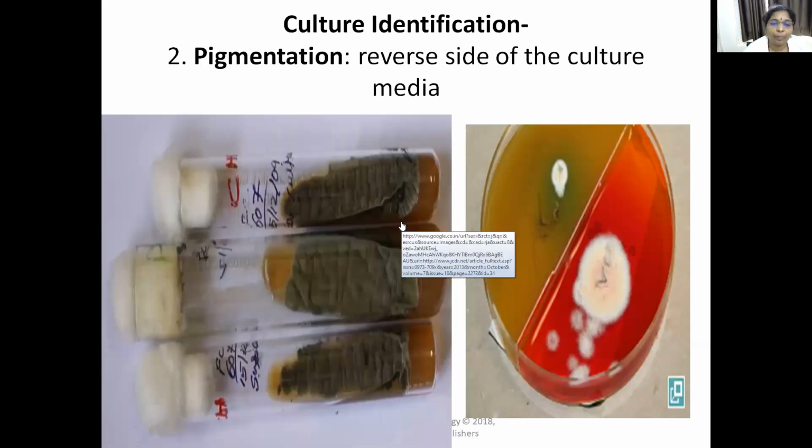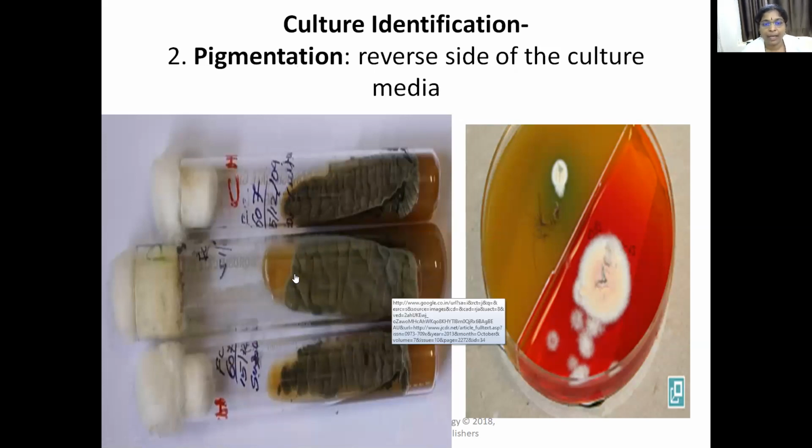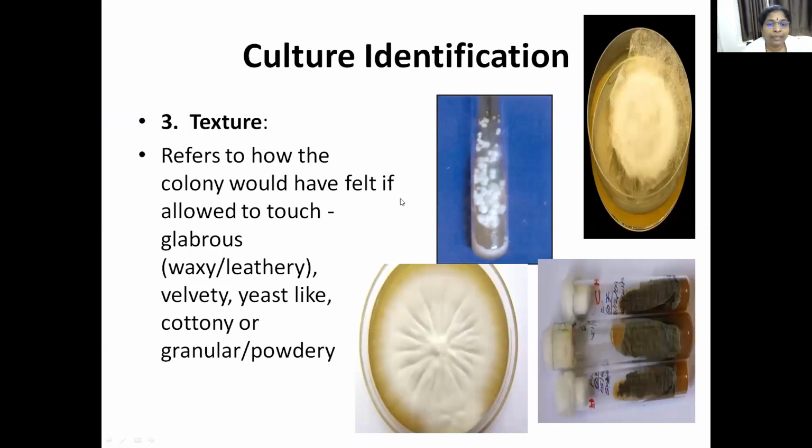The second macroscopic feature you can identify is pigmentation. Pigmentation you can see at the back of the fungi. At the back side of the tube, we can observe the pigmentation, whether it is black in color or red in color. Some fungi, Dematiaceous fungi or Pioid fungi, produce black colored pigment, and dermatophyte fungi, Trichophyton mentagrophytes, produce red color pigment. And the third one, texture: you have to observe whether it is smooth, waxy, leathery, velvety, yeast-like, cottony, granular, or powdery.